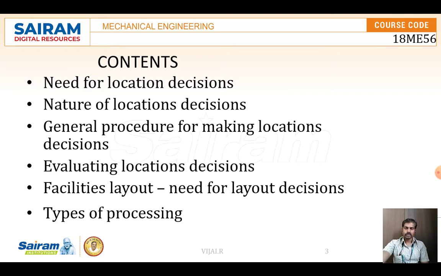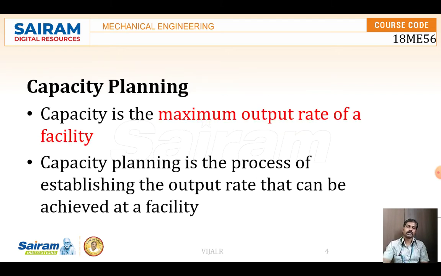In this first video we are going to see what is capacity planning, what are the main topics, what are the definitions for capacity planning. So first, capacity means, we know, the ability to produce. Capacity as an ability. So when we are considering a machine, what is the capacity of a machine? Or a man, what is the capacity of a man? That is the maximum output that they can produce, the output rate of a facility, we call it capacity.